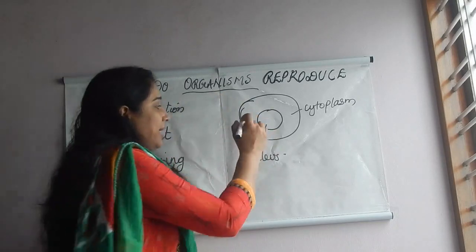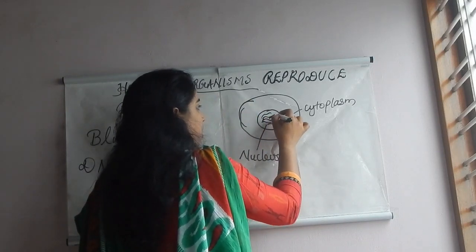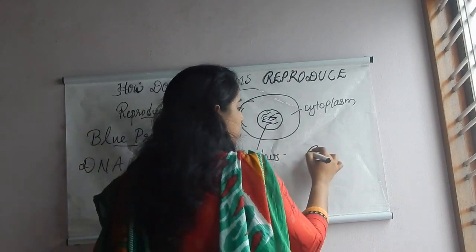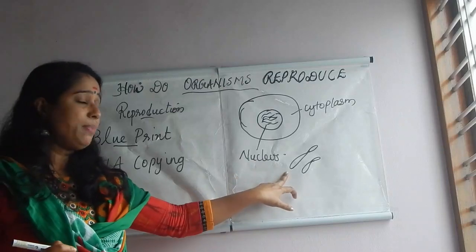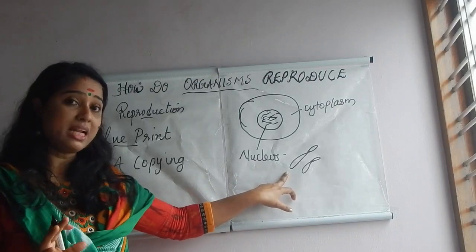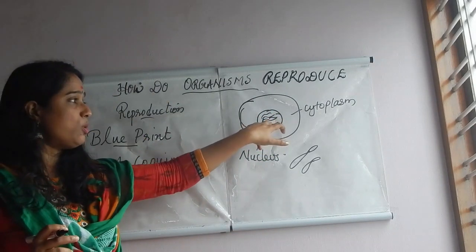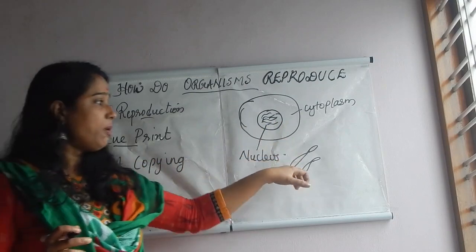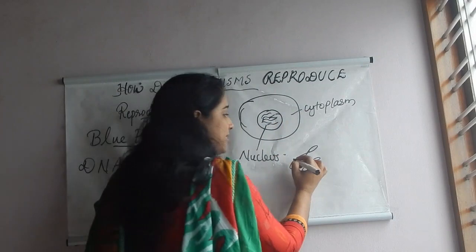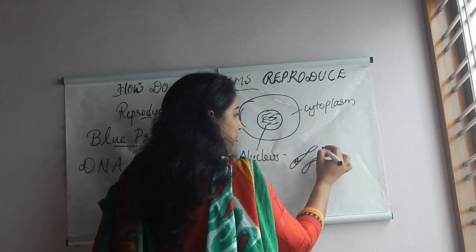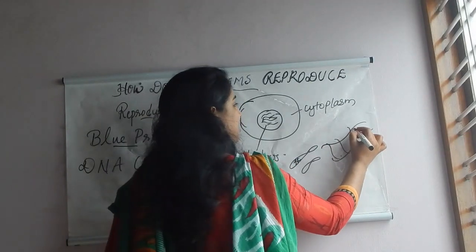Inside the nucleus, what can we see? You can see thread-like structures known as chromosomes. The chromosome shape may be like this; different shapes can be seen. This shape can be seen only at the time of cell division, which is very important. Otherwise, inside the nucleus you see the chromosomes like this. And inside the chromosome, you can see DNA. DNA shape is what? Double helix model. And you can see the gene.